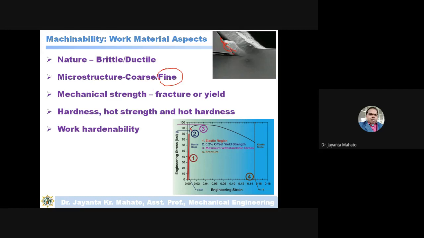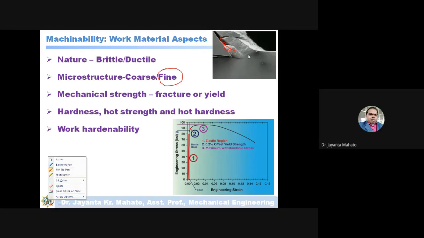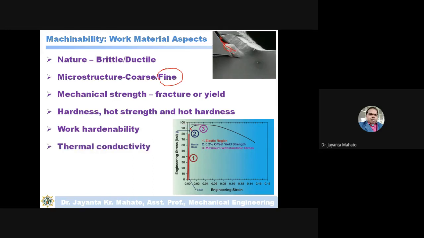When you deform the material, the material gets hardened. In the machining of a material, plastic deformation also occurs, as I told a few minutes ago. This is the shearing of the material from the workpiece, which is also plastic deformation.